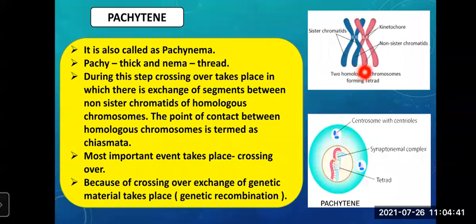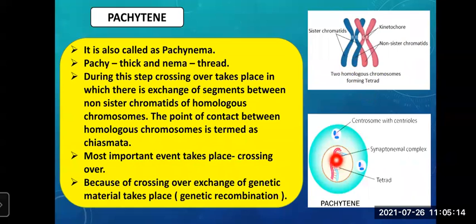So here the crossing over takes place. Where? In non-sister chromatids of homologous chromosomes. And the point where the crossing over is taking place is called chiasmata. Remember the name chiasmata. It is the most important event, as crossing over is taking place.